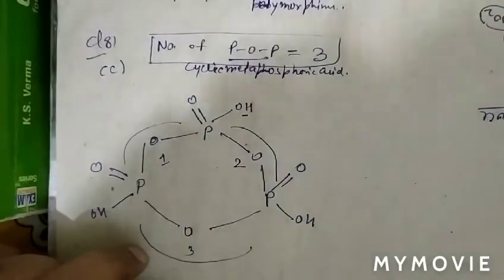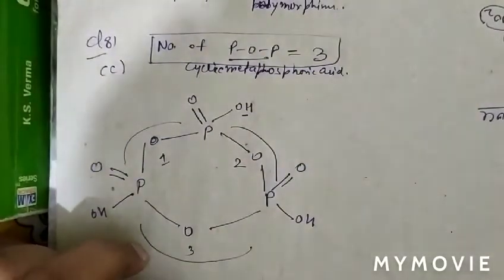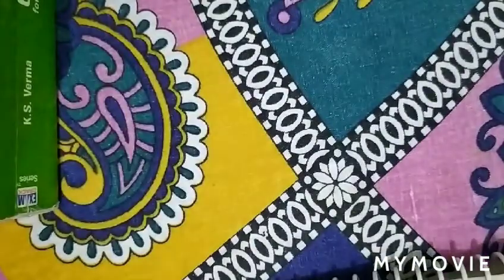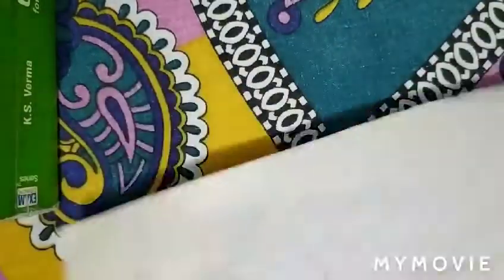See question number 82. In question number 82, what is given there? The question is calcium cyanamide on treatment with steam.